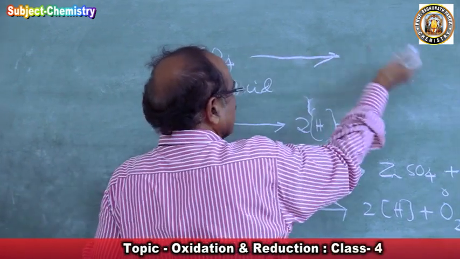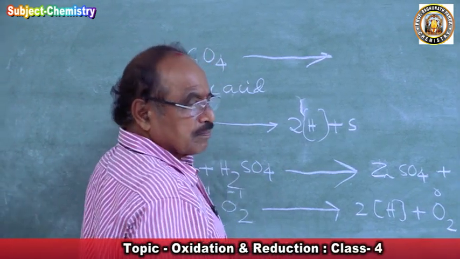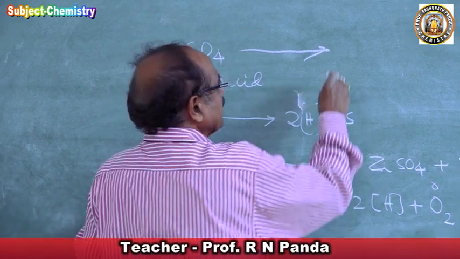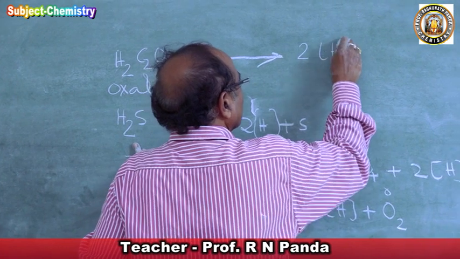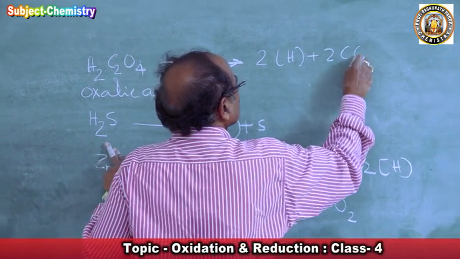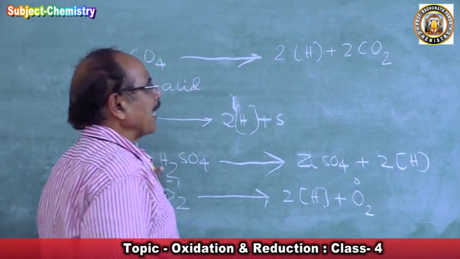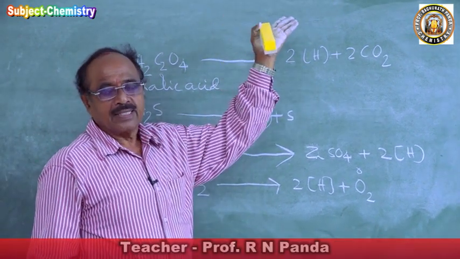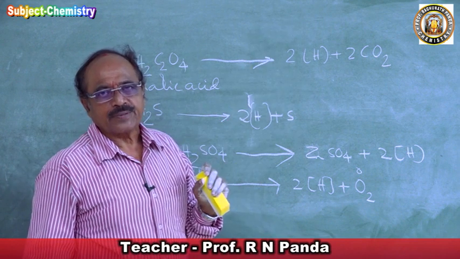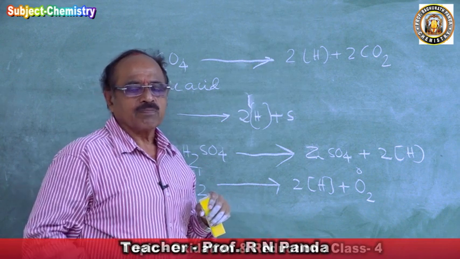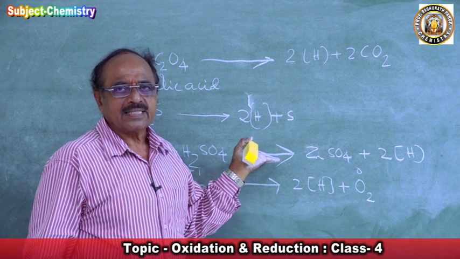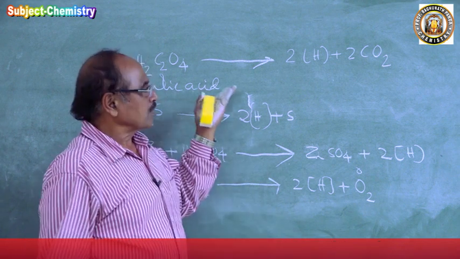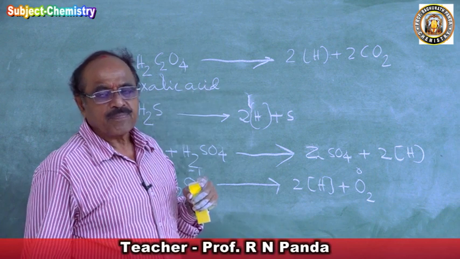It can give us 2 hydrogen here, 2 nascent hydrogen, to bring out reduction, and form 2 CO2, carbon dioxide. We did this while balancing chemical equations. I took potassium permanganate, added oxalic acid, and did the partial equation there. So there the oxalic acid is a reducing agent.